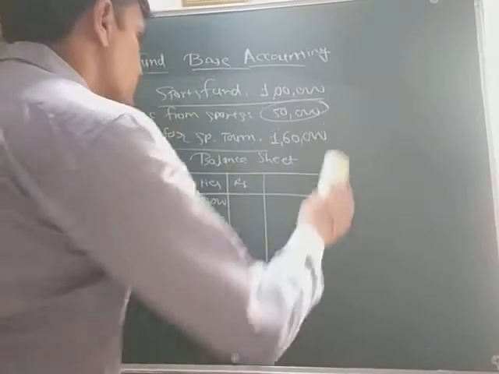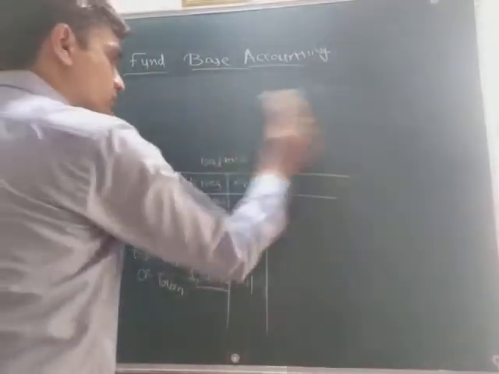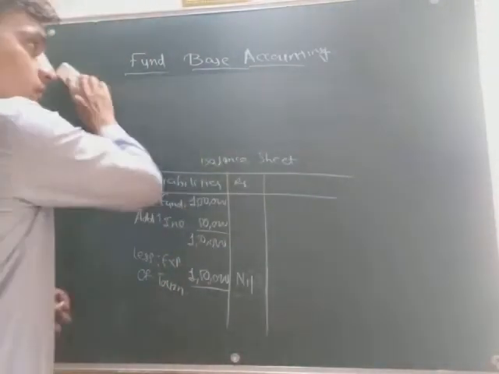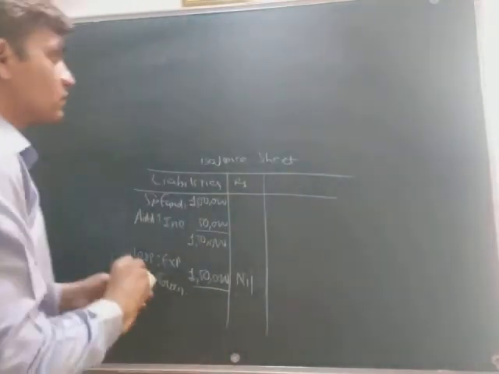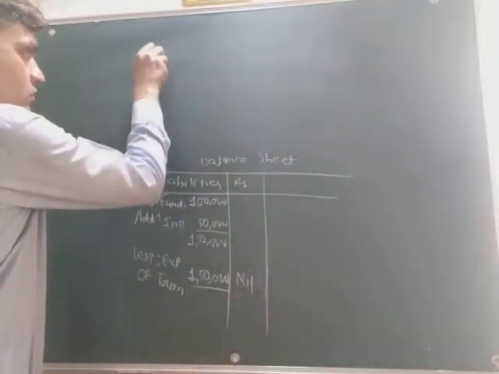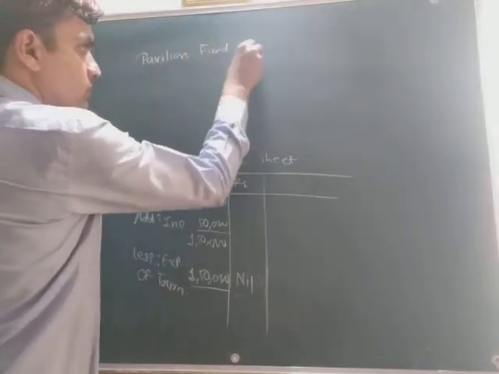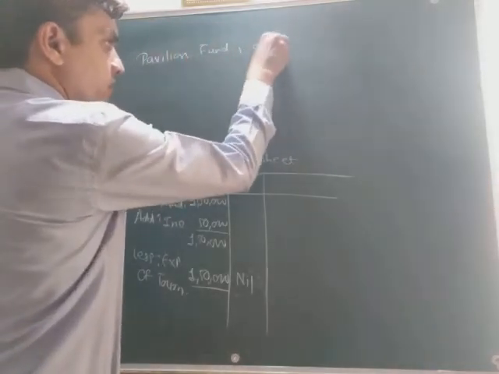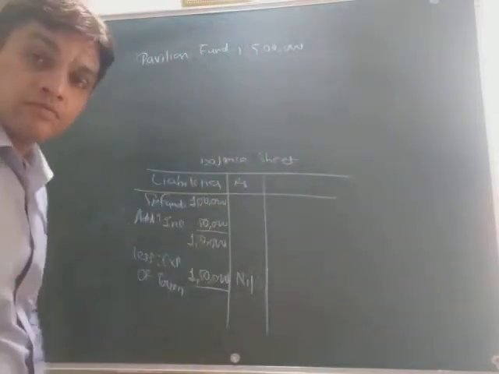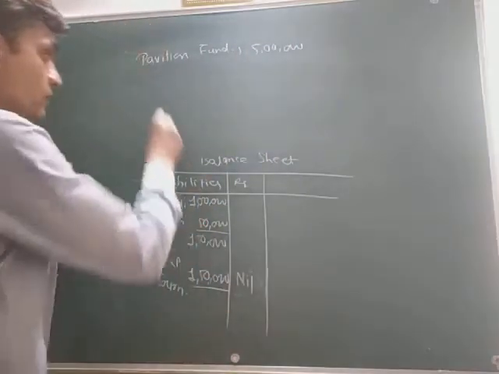And the third case, suppose pavilion fund is given to you, that is 5 lakh. Okay, 5 lakh rupees is pavilion fund.